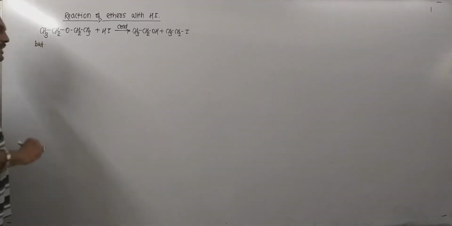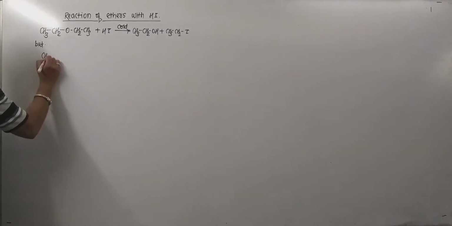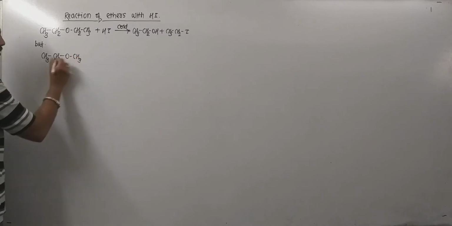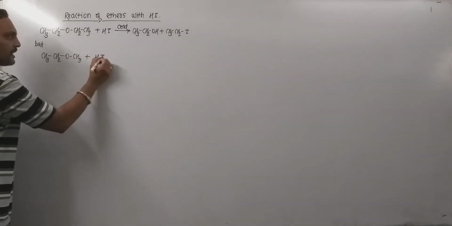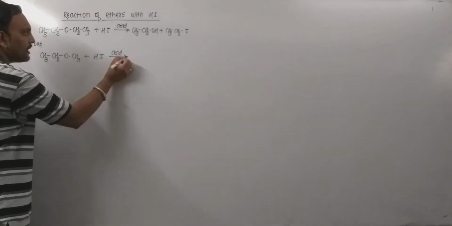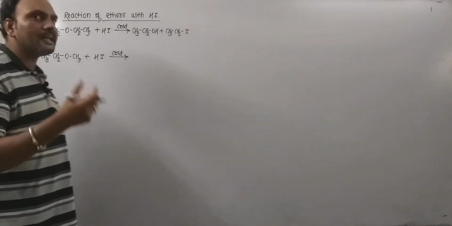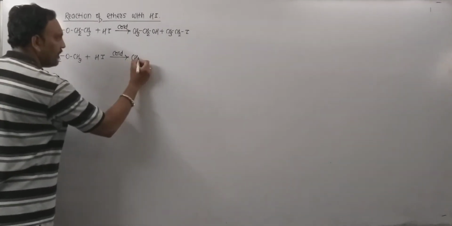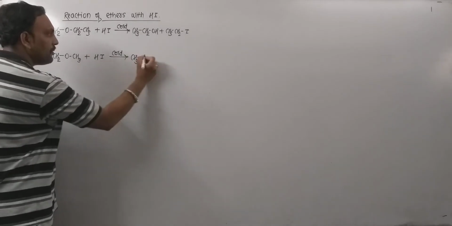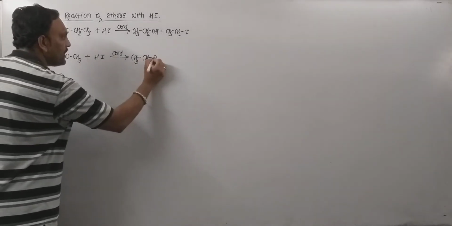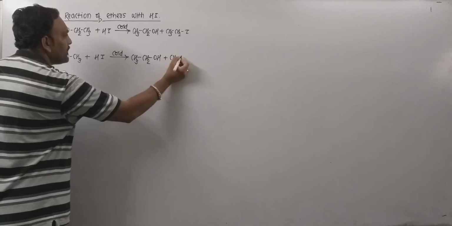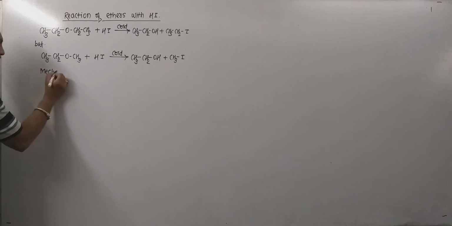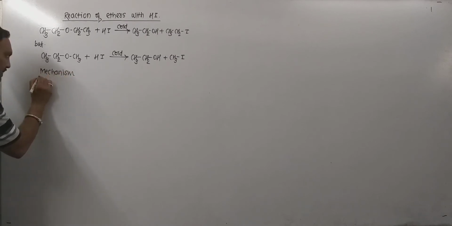But in case of mixed ethers, for example, consider methoxyethane, that is ethyl methyl ether, it is a mixed ether. When treated with HI in cold condition, then remember, in case of mixed ether, the higher alcohol and the lower alkyl iodide are obtained. I mean, when ethyl methyl ether is treated with HI in cold, then ethyl alcohol and methyl iodide are obtained. Now this reaction can be explained as far as the mechanism of this reaction is concerned.